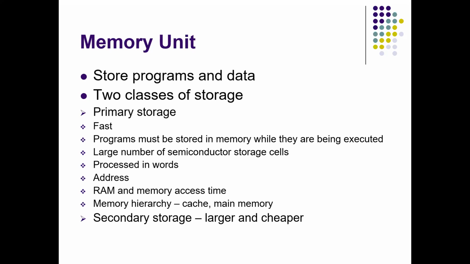While storing the word, we need to specify an address location. That address location might be a number. Whenever you give the number of that address location along with some control command, we can retrieve the data from the memory. Is it clear? Yes? Is that clear? Yes, ma'am.